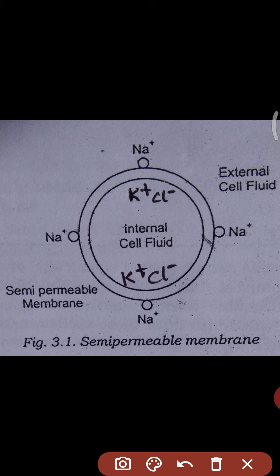If the membrane is stimulated or excited, the sodium ions can enter inside the cell membrane.